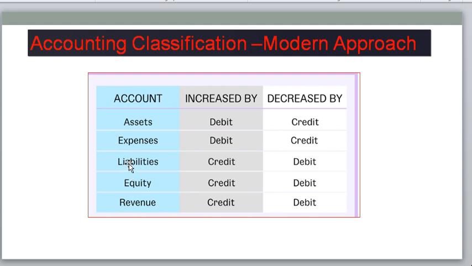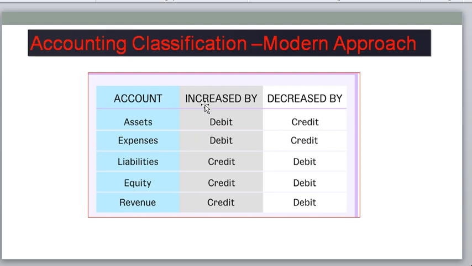Liabilities are debts payable to outsiders and creditors. Equity is the capital; once the company has invested some money into the capital, we call it equity. Revenue means that if the company sells any product, it will get some income. So when asset value is increasing, you need to debit the asset. When asset value is decreasing, you make it credit.